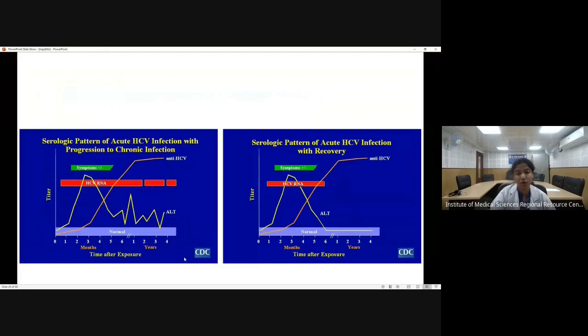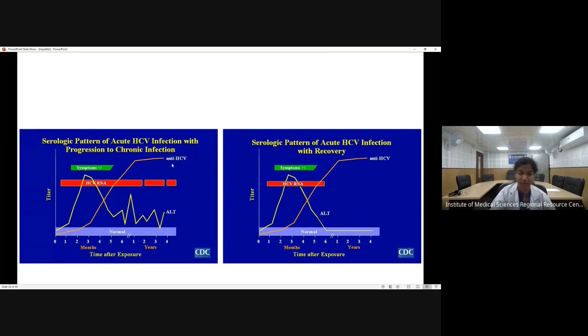Now coming to the serology, as the most common manifestation of hepatitis C is that of chronic hepatitis, what we see is that there will be prolonged release of hepatitis C virus RNA into circulation, and this is detected by PCR. These are usually not detected by serology.